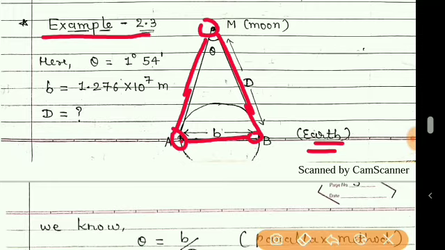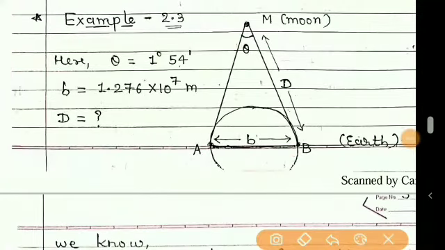So these two lines of observation intersect at this point which is the moon, and so here this angle is made, and here this angle theta is given as 1 degree and 54 minutes.